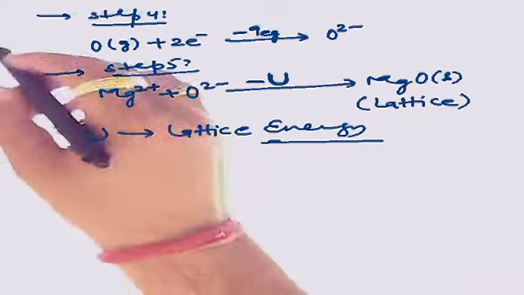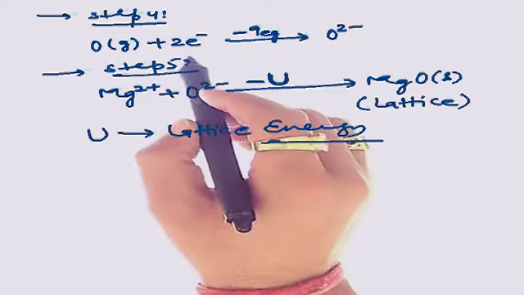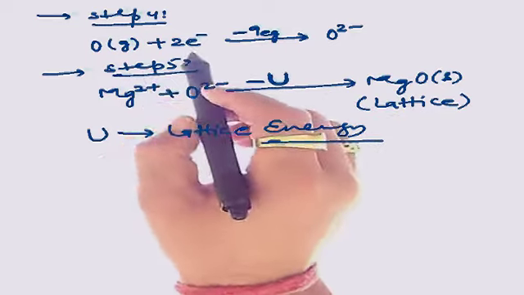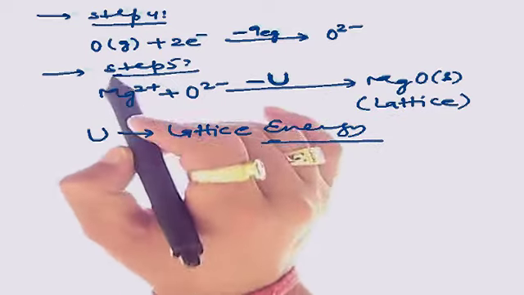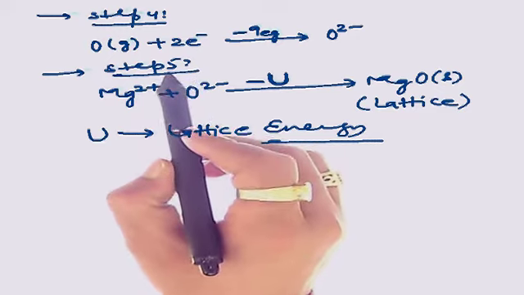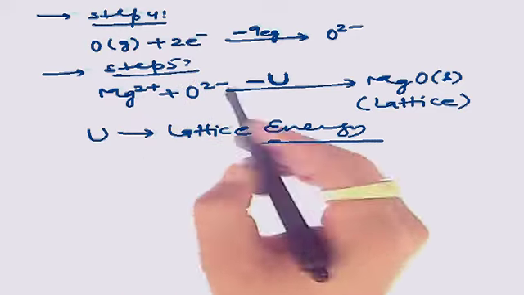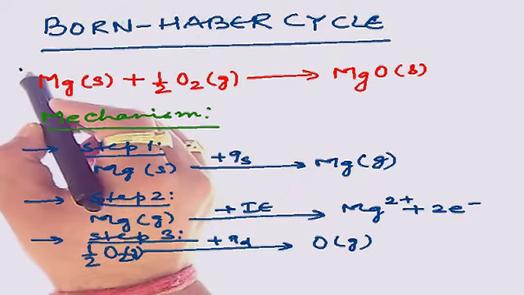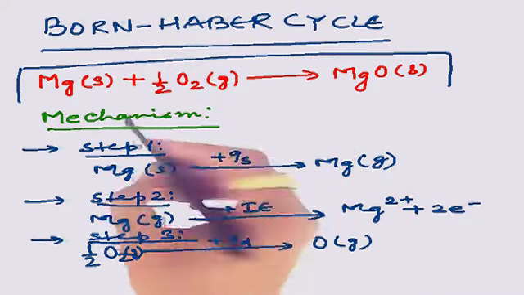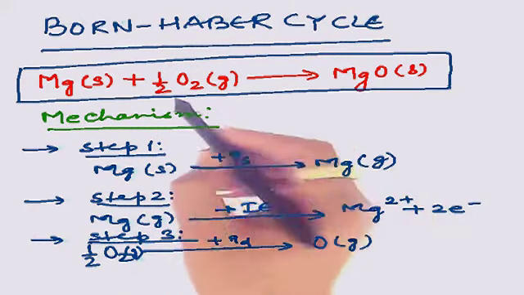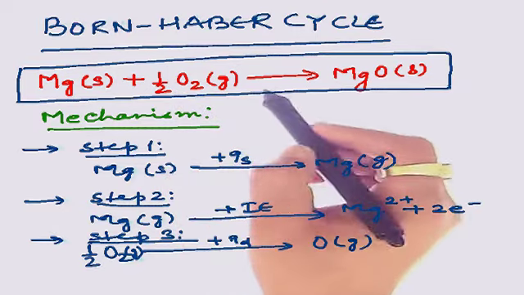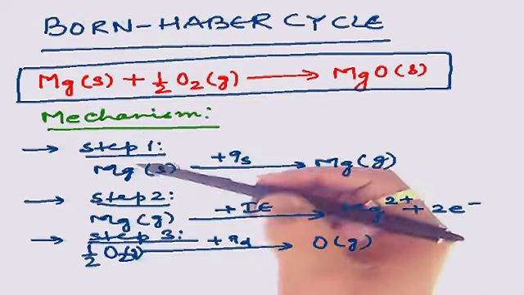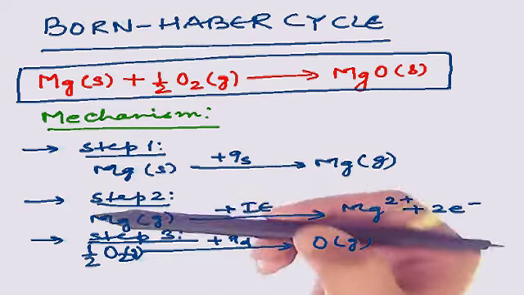Basically, when magnesium and oxygen, in this example, combine together to form magnesium oxide through ionic bonding, we are following 5 steps. Now, when we represent the mechanism and the overall reaction, we find that the reaction has been represented in only one step, that is the overall representation of the reaction. In the next way, we represent the same reaction by using its various steps involved, that means we are involving the mechanism.